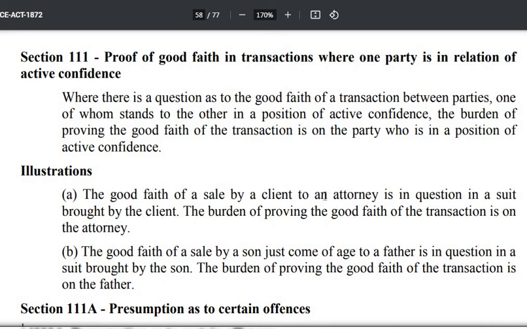Client और attorney में, attorney means वकील, advocate. तो lawyer और client का भी active confidence हो सकता है. So the burden of proof is upon the lawyer, attorney.